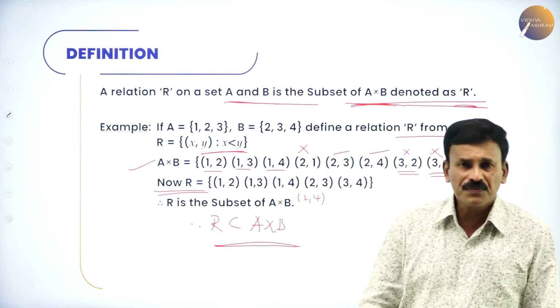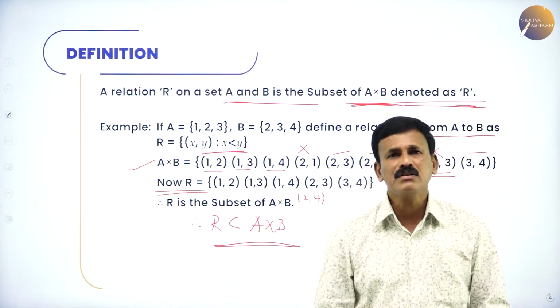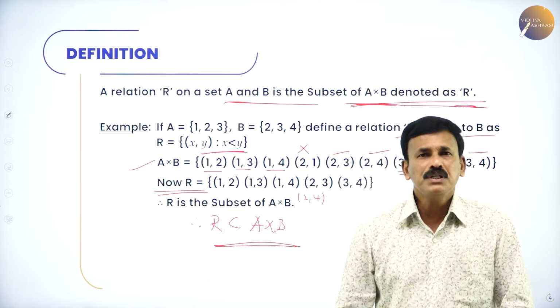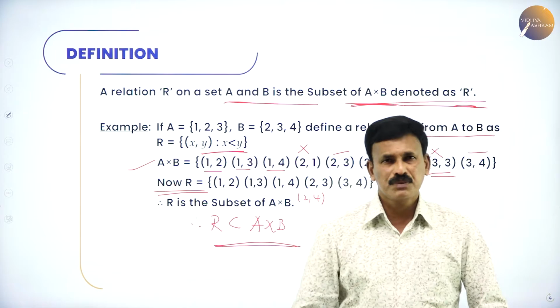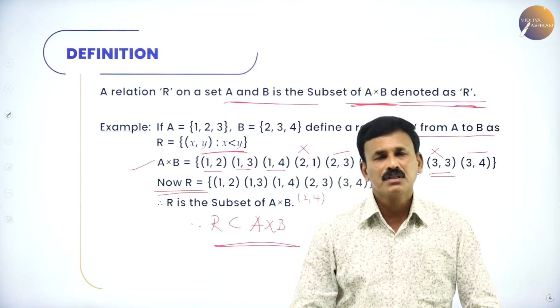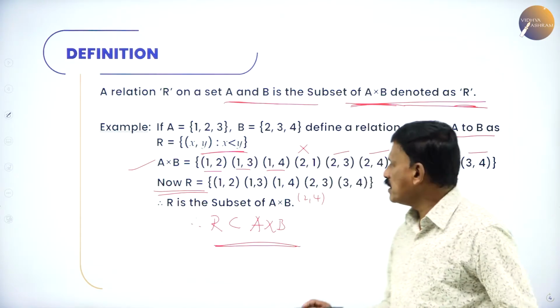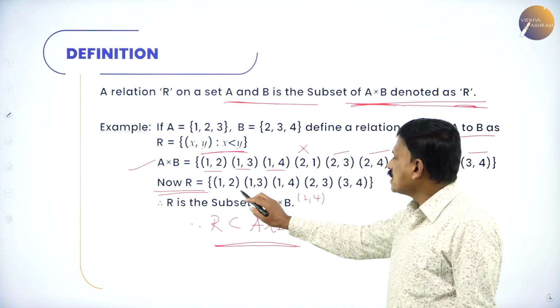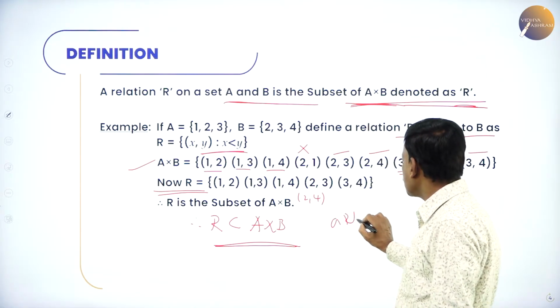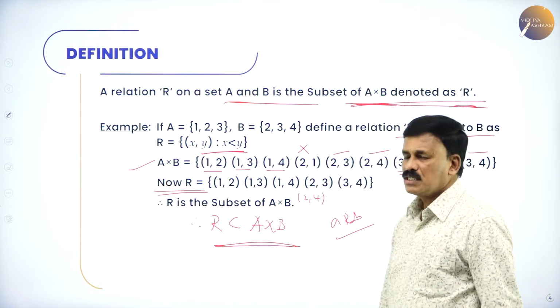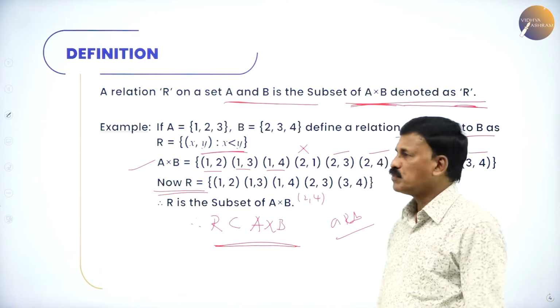That is the definition. In general, a relation R from A to B is a subset of the Cartesian product A cross B, and it is denoted as R. Usually the elements here are represented as a is related to b, denoted as aRb. Now let us come to the next problem.